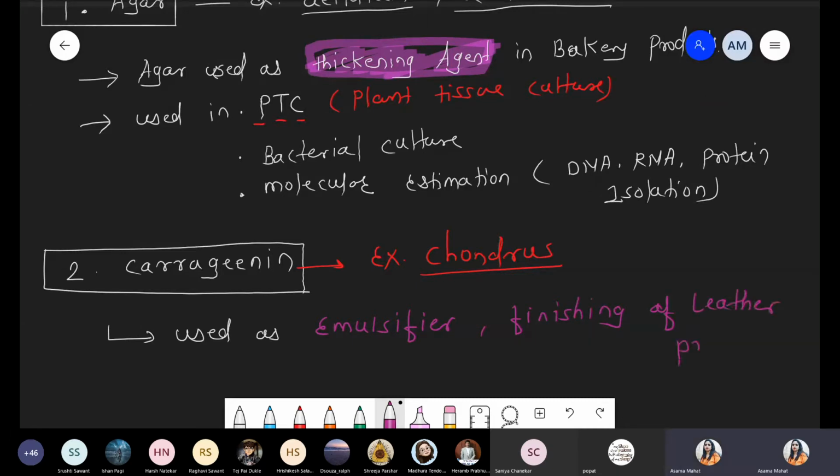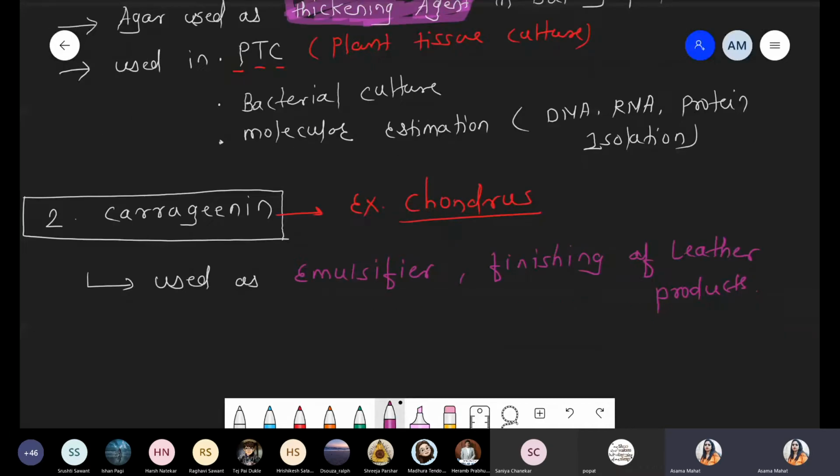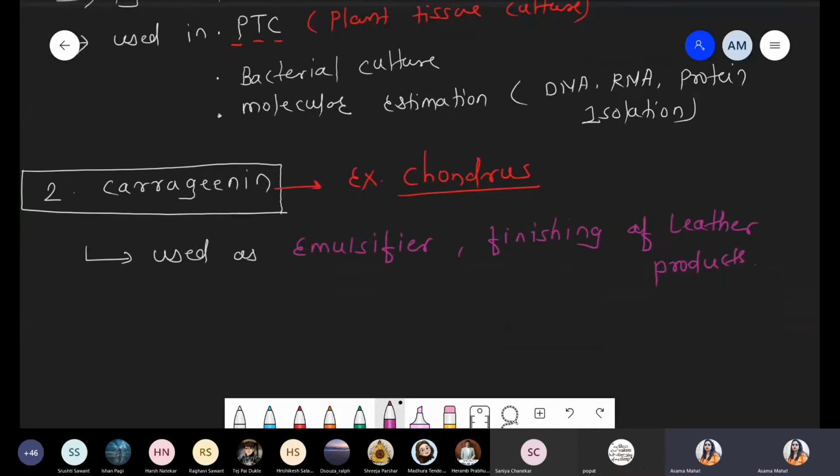So these are the economic importance with respect to carrageenan, also called Chondrus: used as an emulsifier, and for the finishing of leather products. And the last, third phycocolloid material, that is Funori.